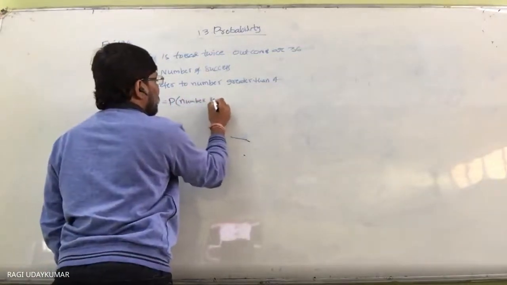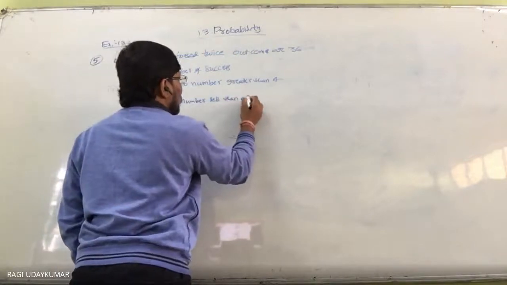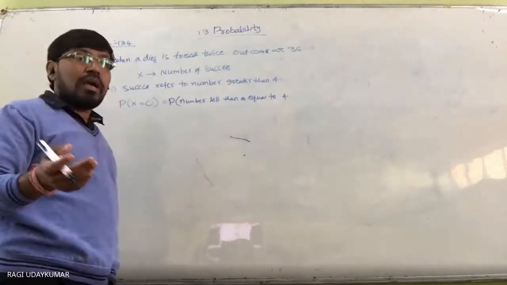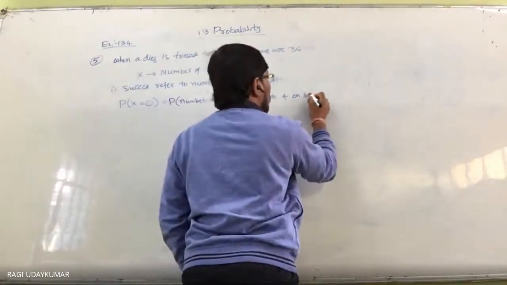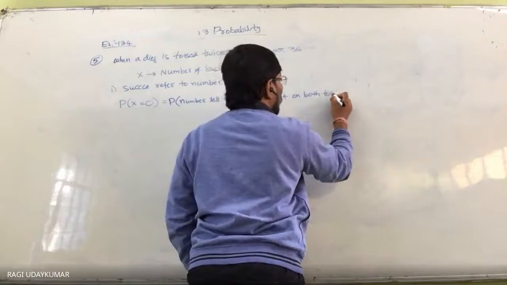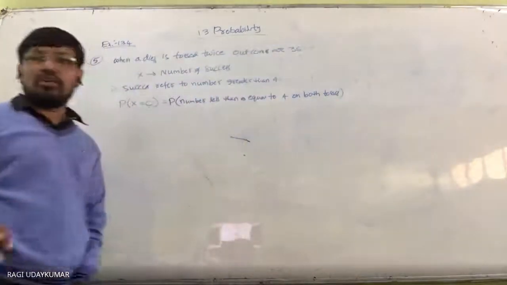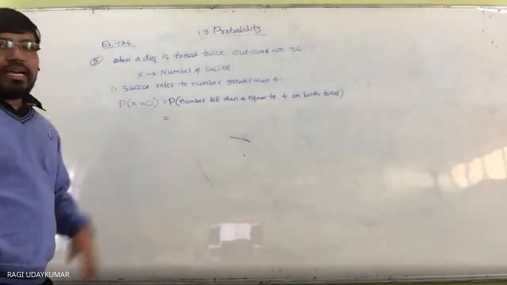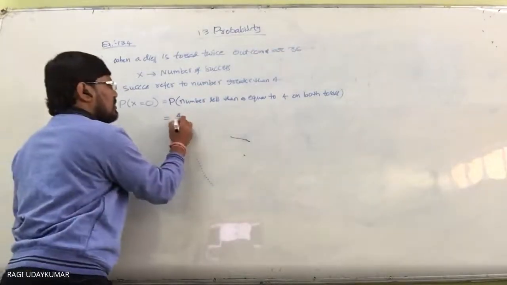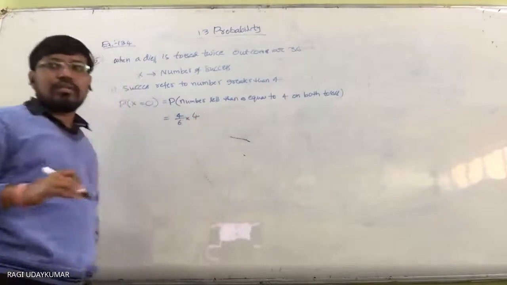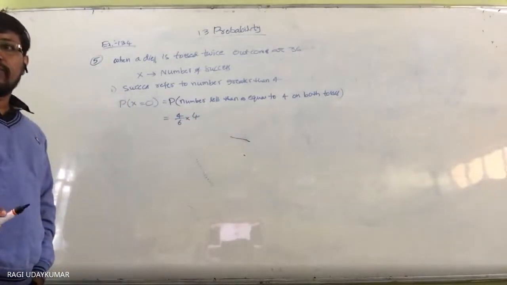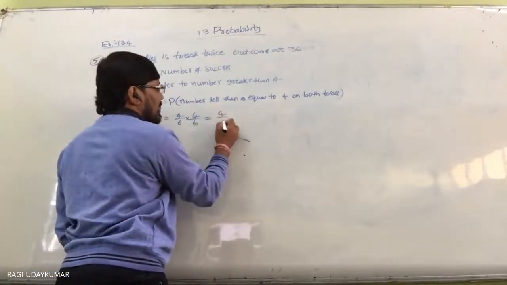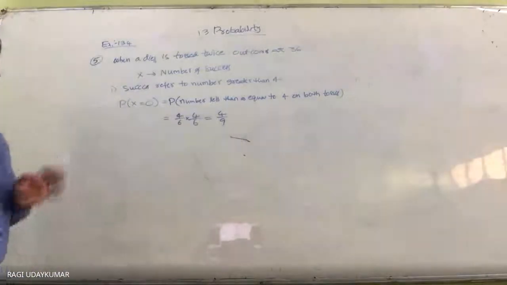in both tosses, or both throws, you can say; as the question says tosses, you can take tosses. So the probability of getting less than or equal to 4 is 4 by 6. So this is 4 by 6 and here it is also 4 by 6. So 4 by 6 is 2 by 3, 2 by 3, which gives 4 by 9. So probability of X equals 0 is 4 by 9.